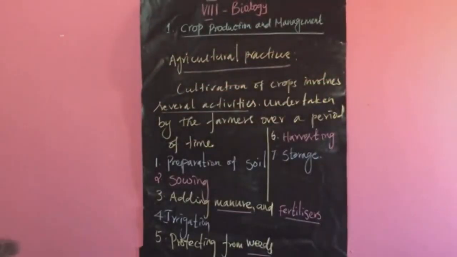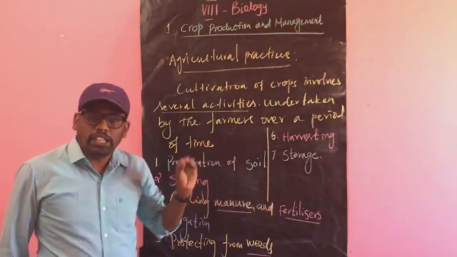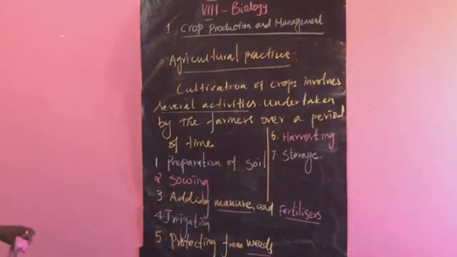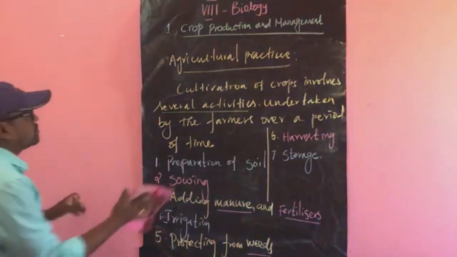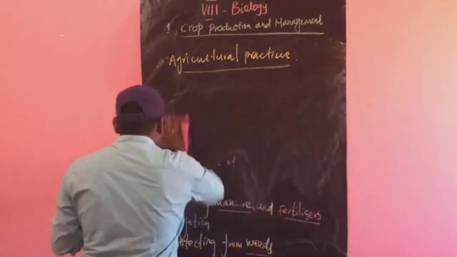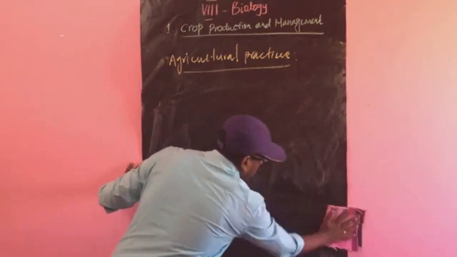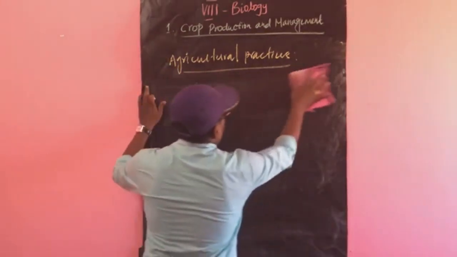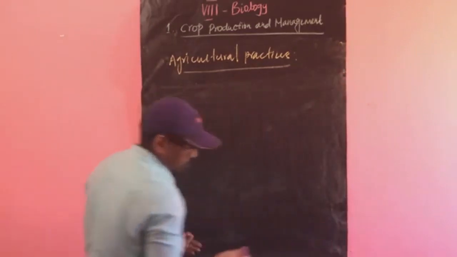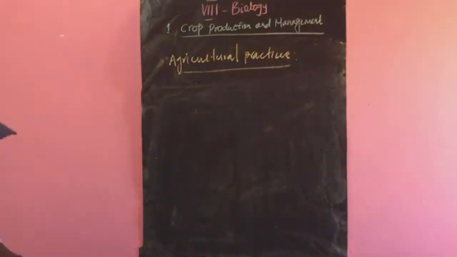Now, we are going to see the agriculture practices in detail one by one. The first agricultural practice is preparation of soil.